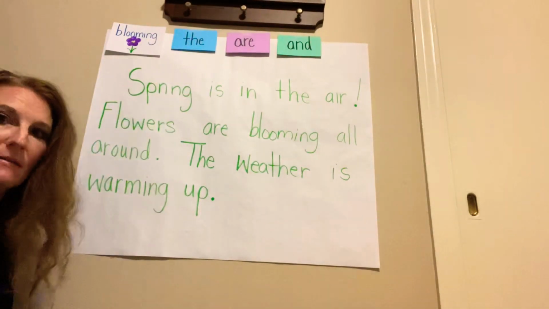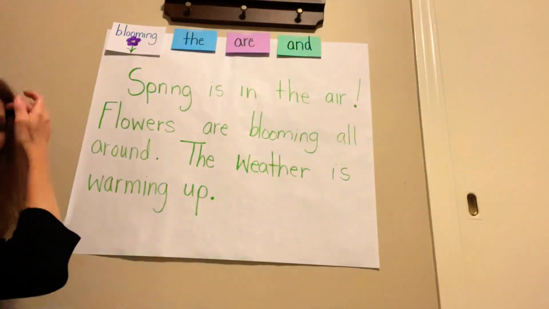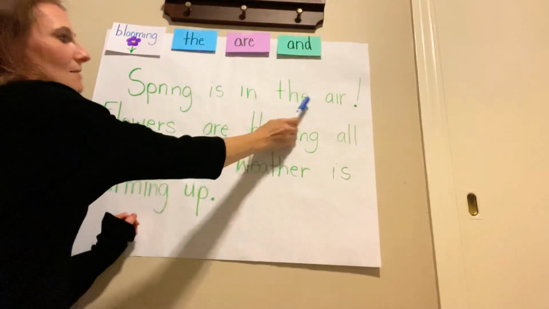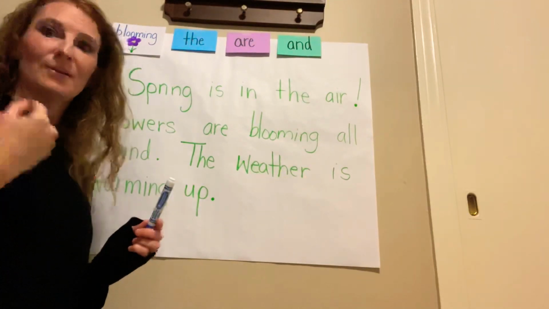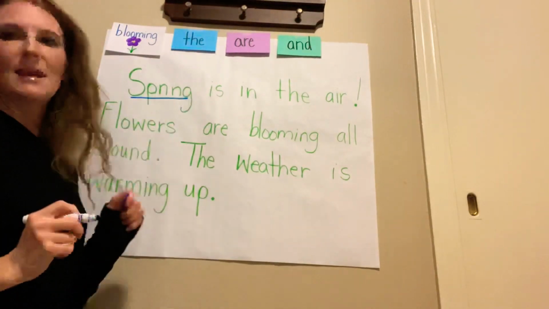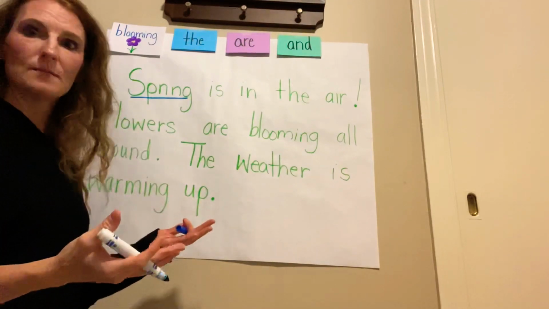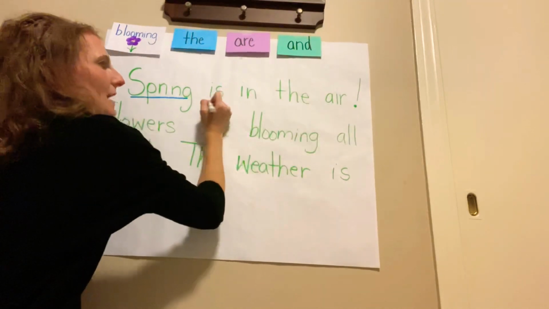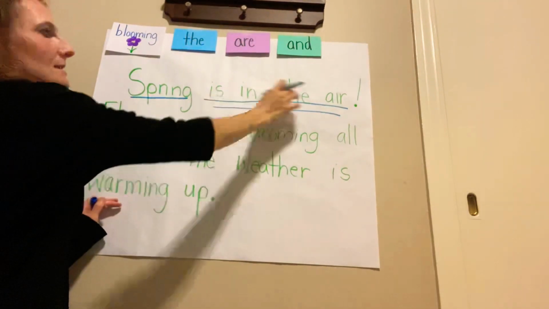All right. So we talked about how we were going to see about how the sentences were written. We were going to talk about the naming part and the telling part. So let's think about what the naming part is in my first sentence. So my first sentence said, spring is in the air. Okay, so what are we talking about? What's the thing that we're talking about? That's right, spring. So that's our naming part. And the telling part, what is this? What's spring? What's going on with spring? That's right, is in the air. That's the telling part. We're telling all about spring.